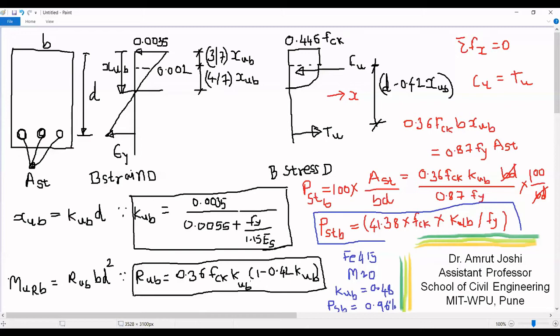So here we have completed analysis of balanced section. Before marching ahead, now let us ask a conceptual question to ourselves. Just have a look at bending strain distribution diagram drawn for balance section at failure. In our definition of failure, we said that the extreme compression fiber would reach the ultimate strain of concrete in uniaxial compression, and that is 0.0035.